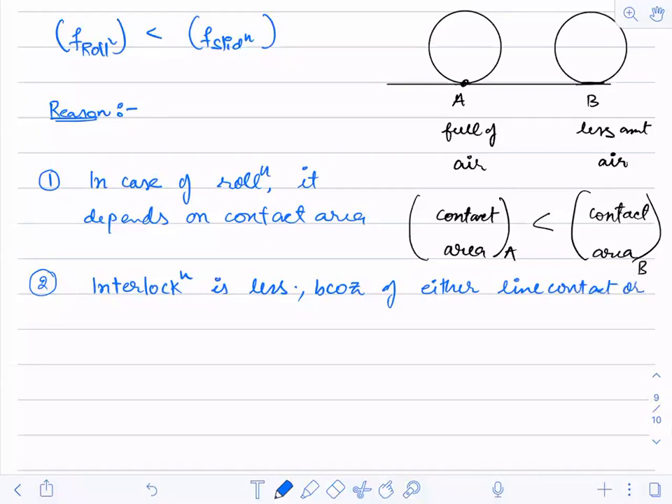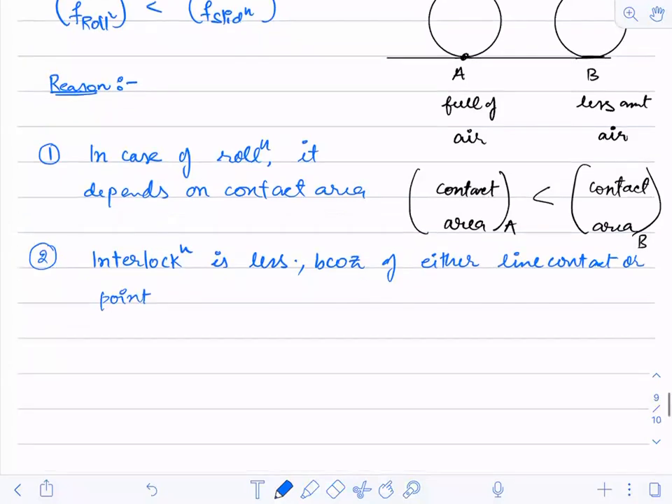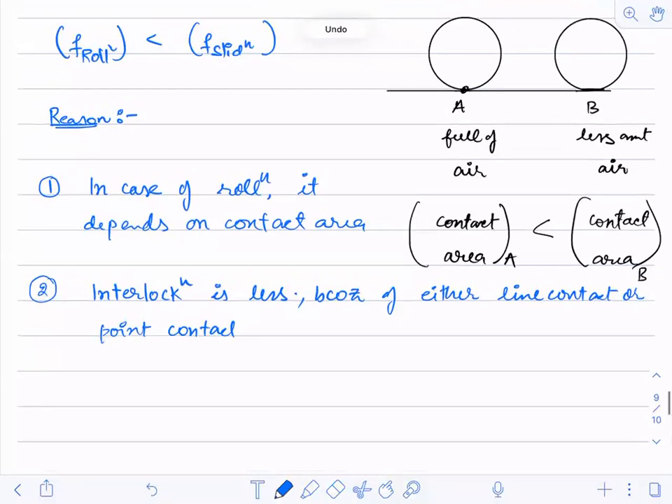or point contact. How many of you have understood? How many of you could not understand what is line contact or point contact? Just let me know. Yes, but friction cannot be zero. That's what I'm saying. I didn't say anywhere that the friction is zero. I'm just saying there is friction, but there is a lesser amount of friction.